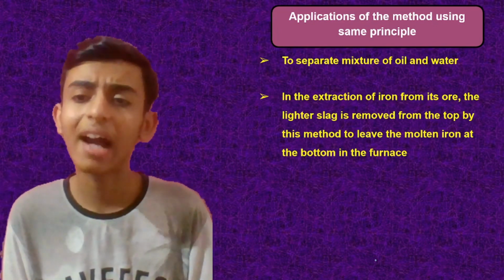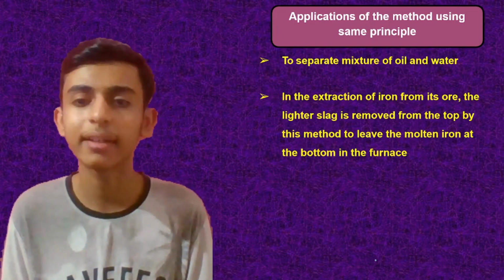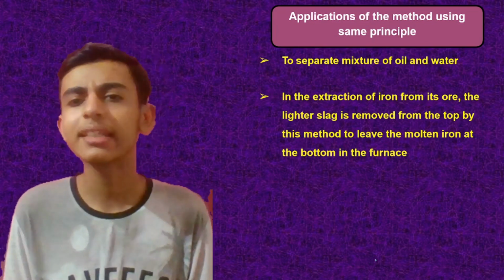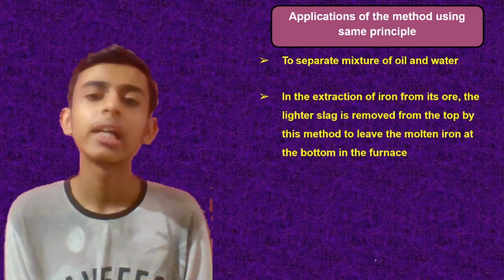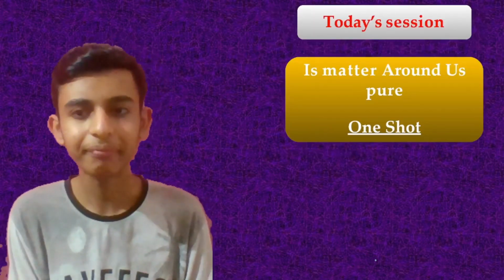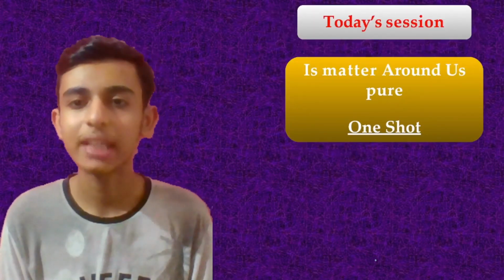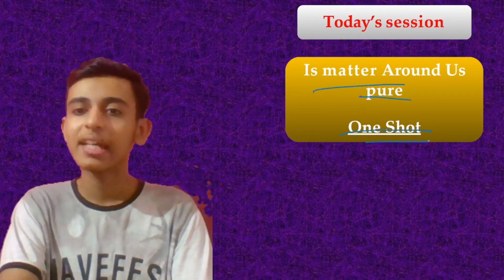In the extraction of iron from its ore, the lighter slag is removed from the top by this method to leave the molten iron at the bottom of the furnace. So these are the two things that we use over here, right everyone, so that you can easily understand, right? It's not that tough. So we have finished with today's session, and I hope this session was very helpful.